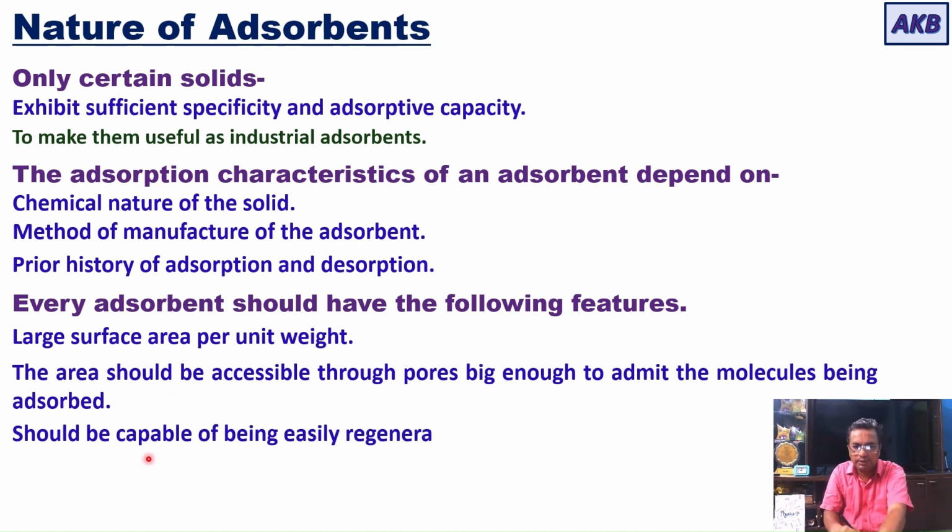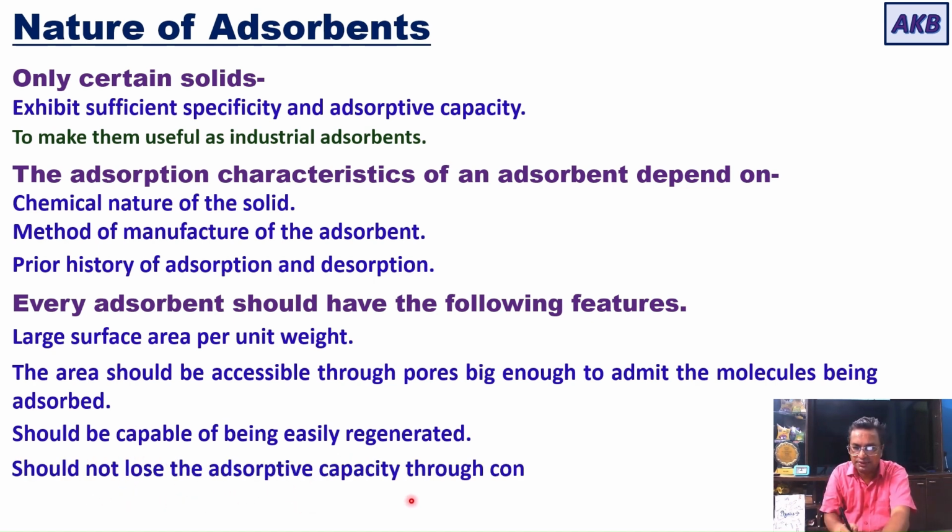The adsorbent should be capable of being easily regenerated. There should be no problem with regeneration, because if there are problems, it will be difficult for you to reuse it. And if the adsorbent can be easily regenerated, then you can reuse it and the operation will be more economical. Then the adsorbent should not lose its adsorptive capacity through continual recycling.